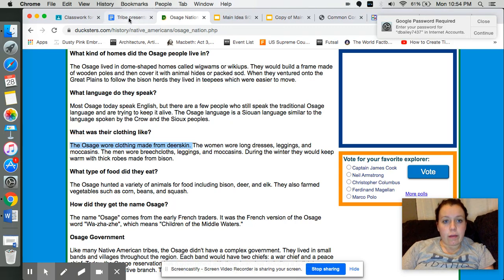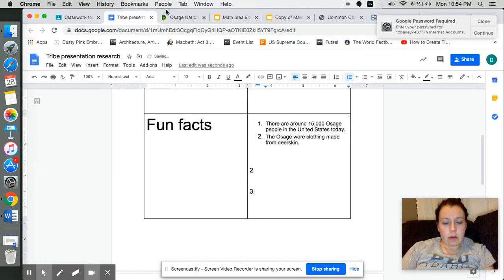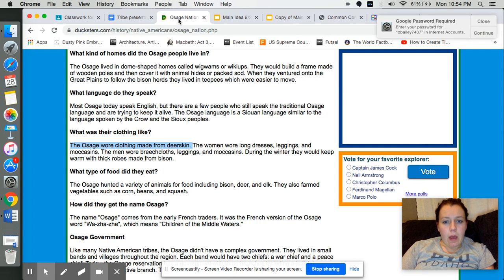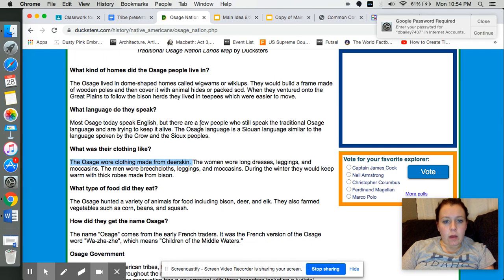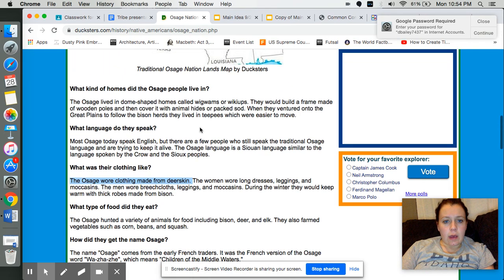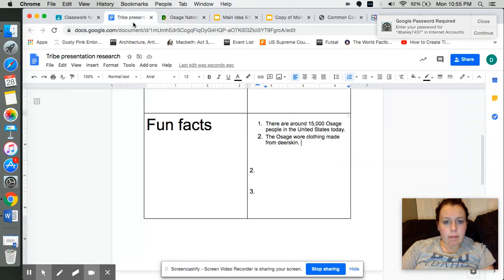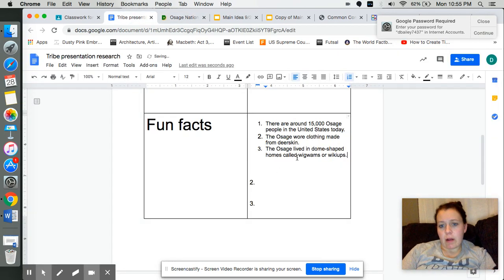That's interesting. So they liked to wear deer skin clothing. Another one is they lived in dome-shaped homes called wigwams or wickiups. I'm not sure how you pronounce that.